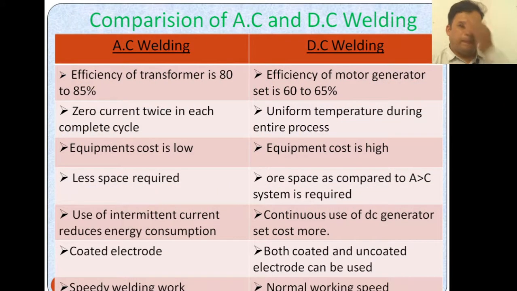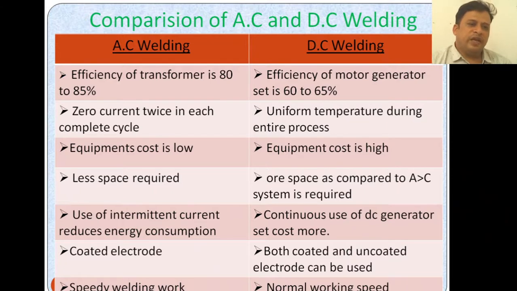Now coming to the comparison of AC and DC welding. In AC welding, the efficiency of the transformer is 80 to 85%, and in DC welding, the efficiency of the motor generator set is only 60 to 65%. In AC welding, current is zero in each complete cycle, and uniform temperature during the entire process is required.